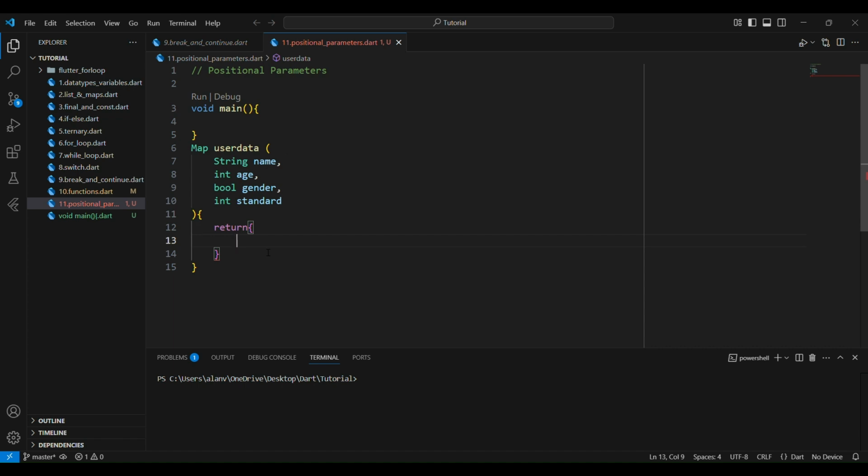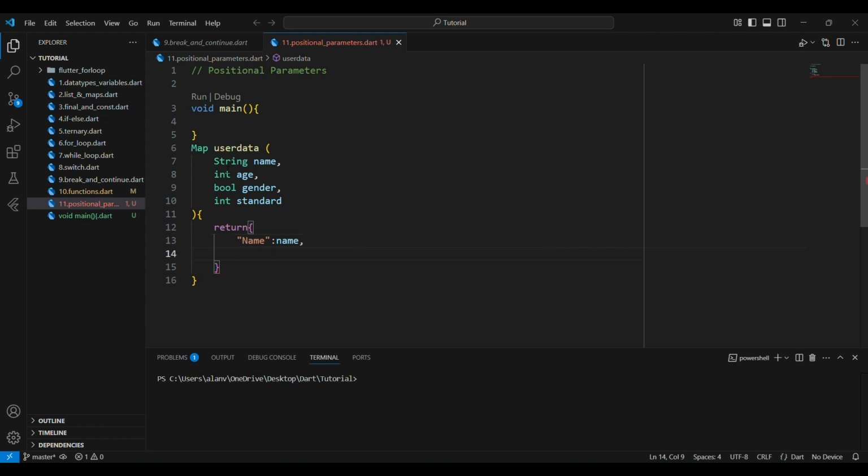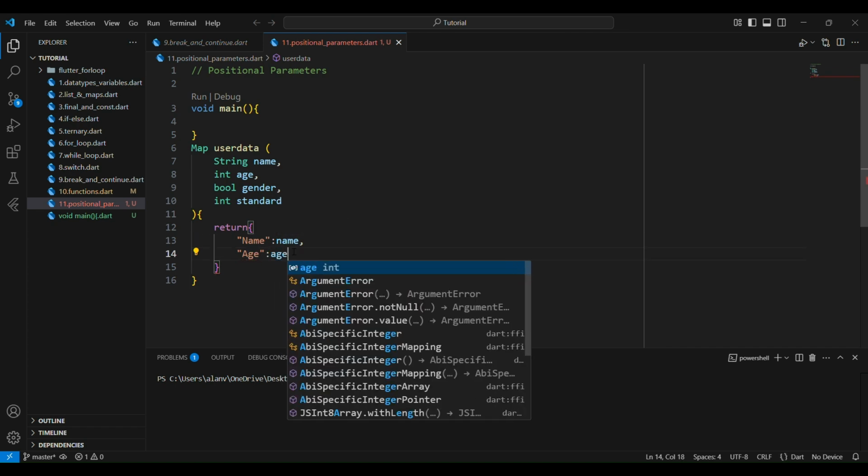I will give a name, and whatever the actual thing we have to give here, that same thing we have to write. So I will give name and int age, and I will give a colon and age.